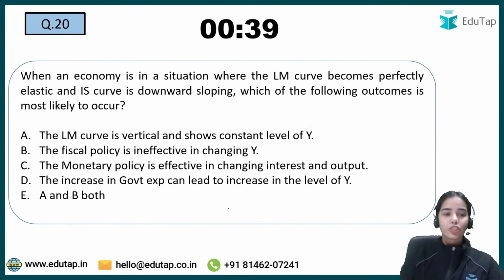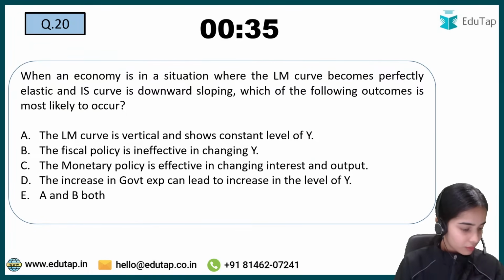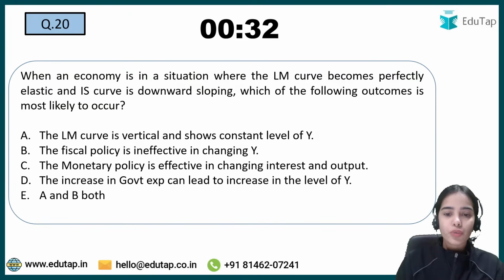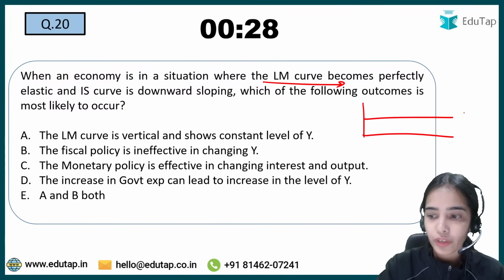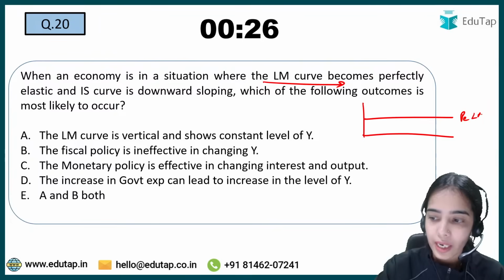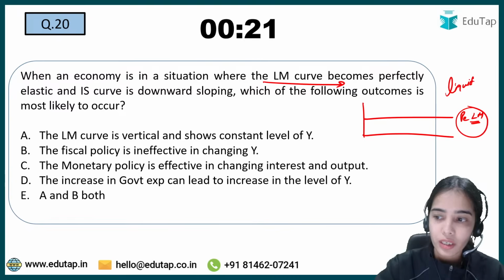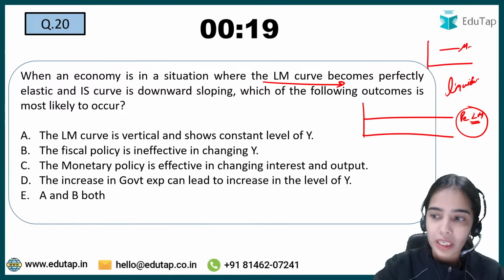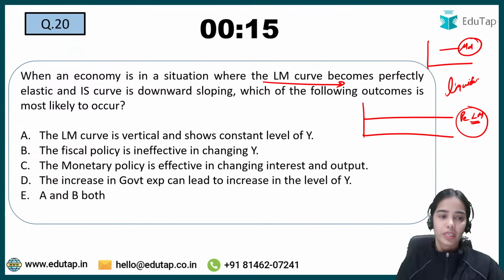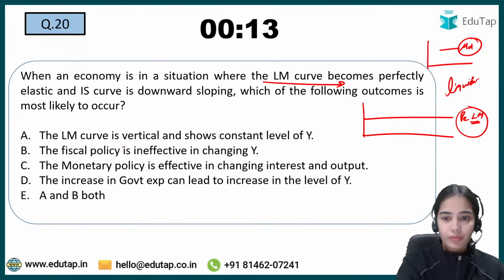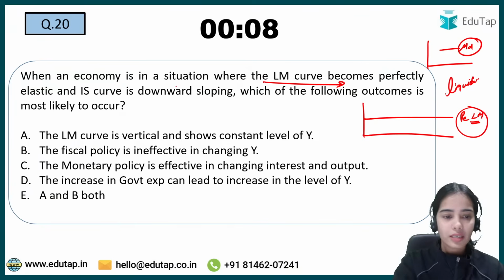Chalo, coming to the next question. Read the question carefully and try to answer this question. So when an economy is in a situation where the LM curve becomes perfectly elastic, this is the perfectly elastic LM curve. This happens when there is a liquidity trap and the demand for money is perfectly elastic. So when demand for money is perfectly elastic, the LM curve is perfectly elastic, and the IS curve is downward sloping.